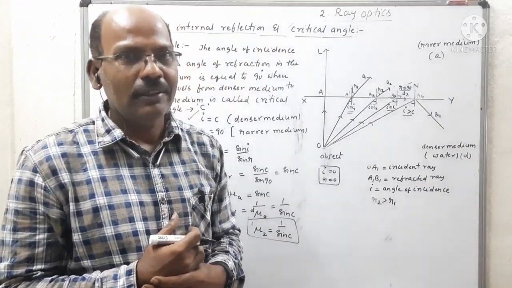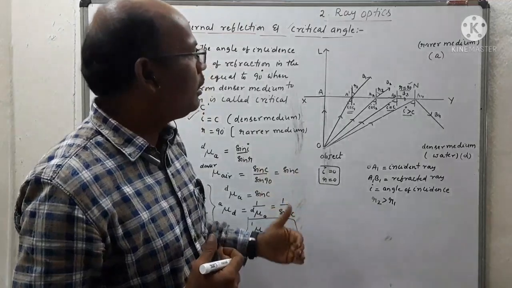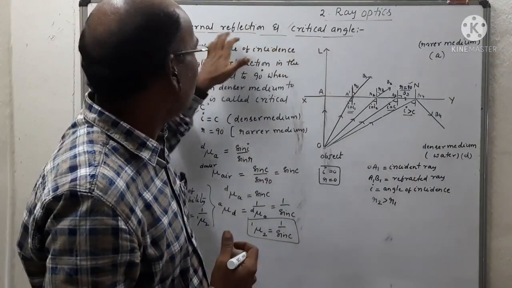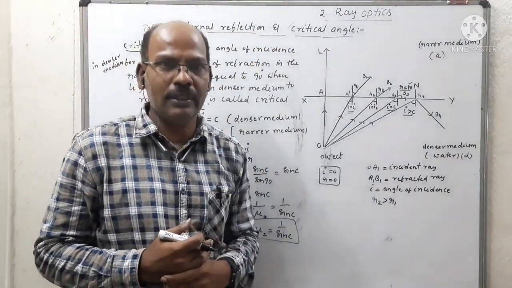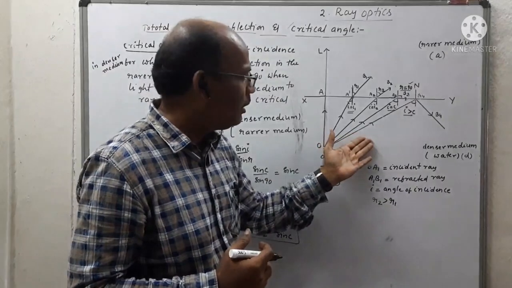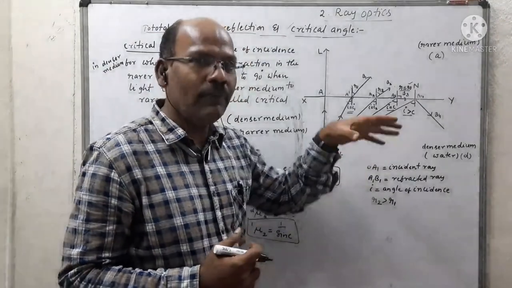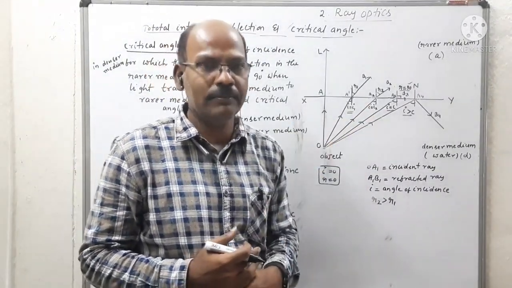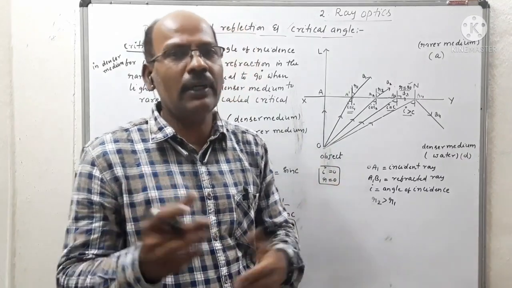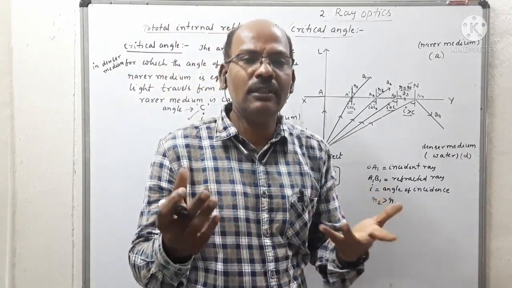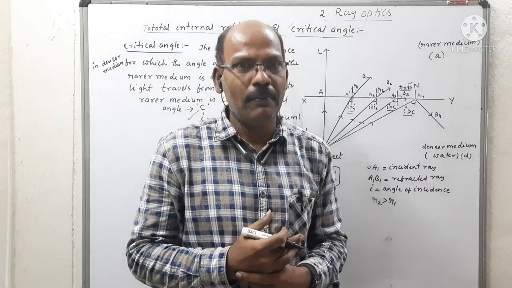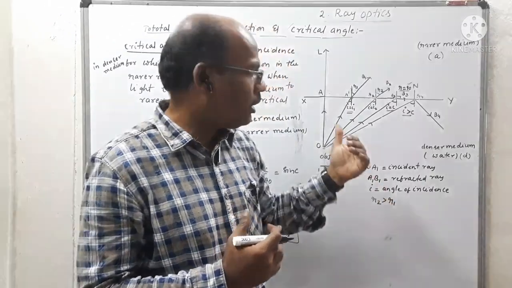Clear? So this is the definition of critical angle and total internal reflection. Here we are observing that the light ray is again reflected in the same medium, so there is no loss of energy and no change in the velocity of light.